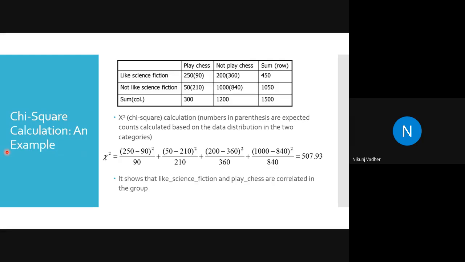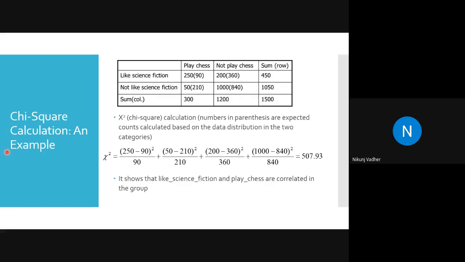Let's see. There are lots of terminologies, so we will try to conclude something from this. We will simply understand what the correlation is here. In the description you can say science fiction and play chess are correlated in the group.